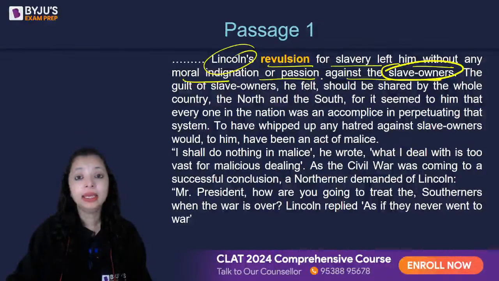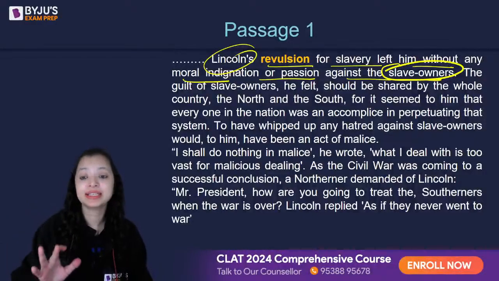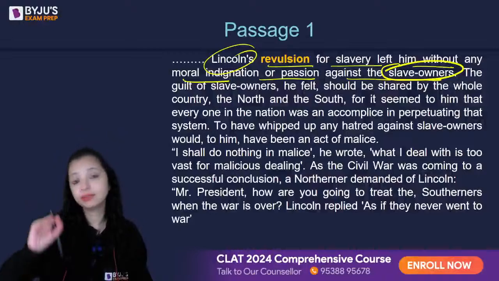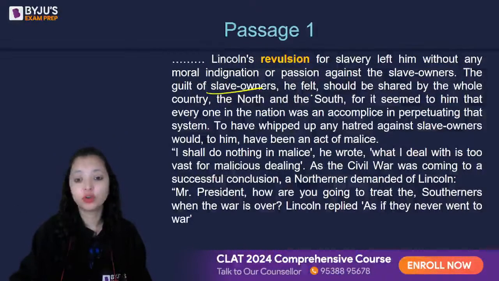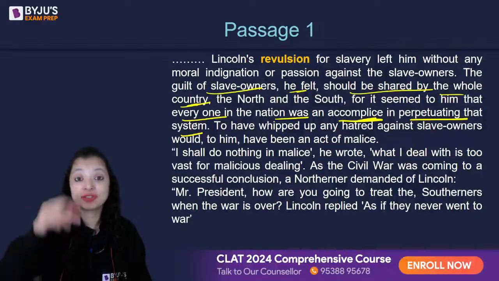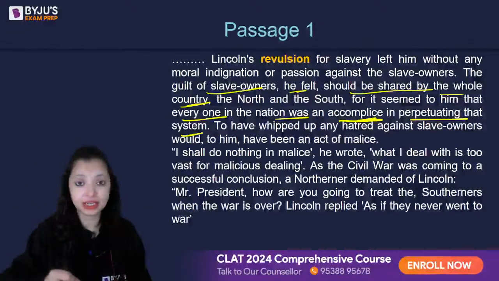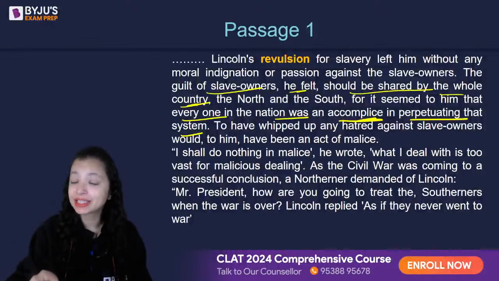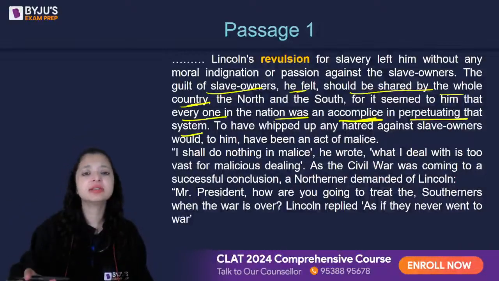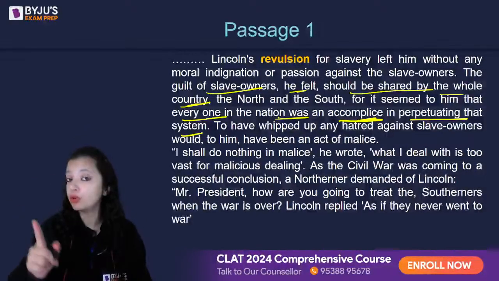Now Lincoln looked at the slave owners very dispassionately, without taking any side. He showed neither hatred toward the slave owners nor support. The guilt of slave owners: he felt that the slave owners had guilt in their mind for what they did, and he felt that guilt, and he felt that everyone, the entire country should share that guilt, because Lincoln believed that everyone in the nation was an accomplice in perpetuating the system of slave owner and slavery, that every single person in the country was responsible and was in aid in spreading the system of slavery. That means he held everyone responsible for it.